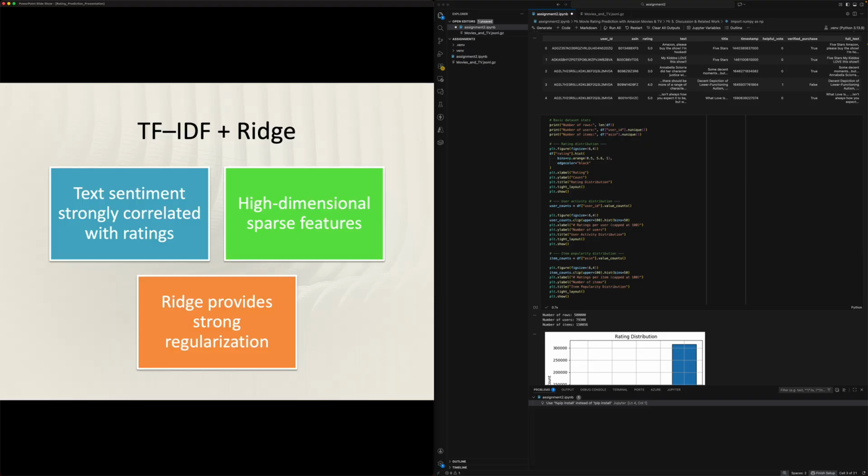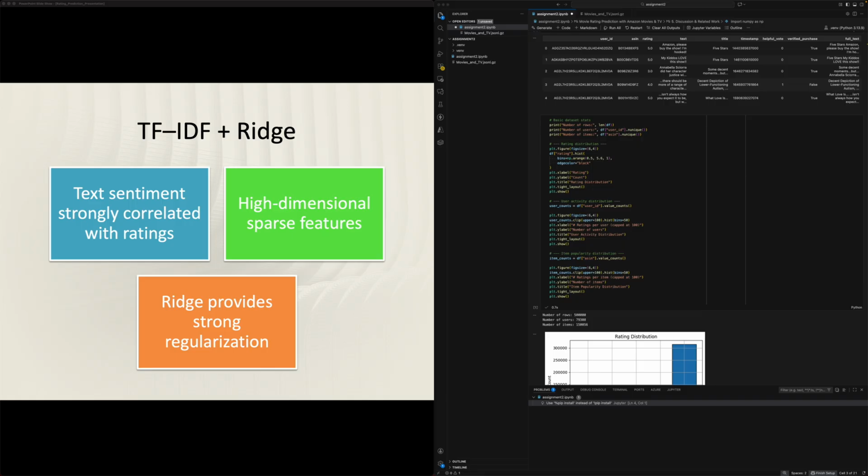Next, on to our primary model here. For this model, we applied TF-IDF, also known as term frequency inverse document frequency, in order to capture the information that is contained within the text. Now, TF-IDF converts raw text into a higher dimensional numerical representation by counting how often each word or phrase appears in a review, while downweighting common terms that appear across many reviews.